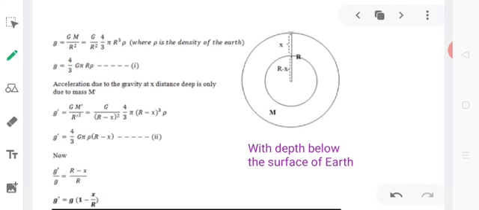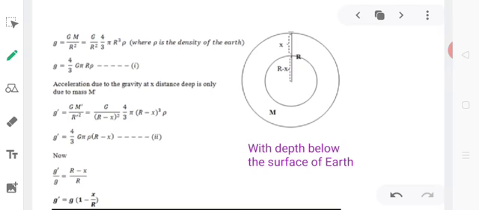What happens when we go below the surface of the Earth? Again, at a certain depth taken from the surface of the Earth, the value of acceleration due to gravity will decrease. So, as we keep on moving towards the center of the Earth, the value of acceleration due to gravity goes on decreasing, and ultimately, if it is possible to reach the center of the Earth, then the value of acceleration due to gravity will be equal to 0.